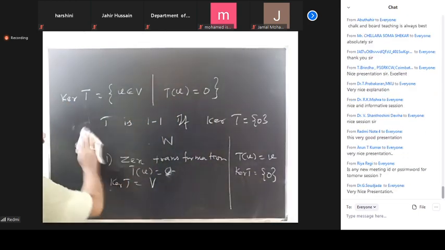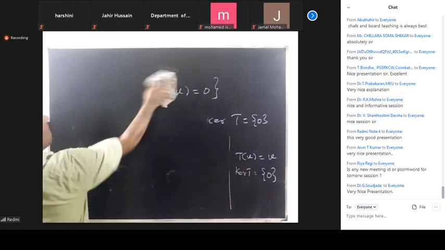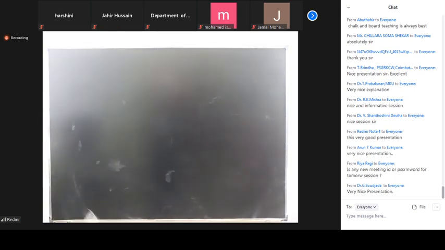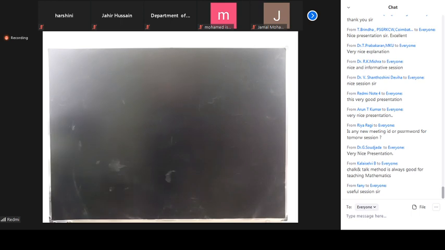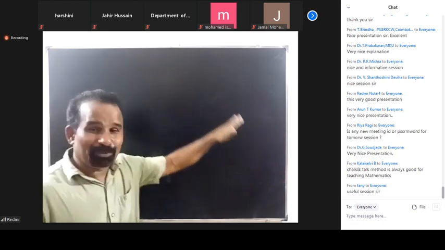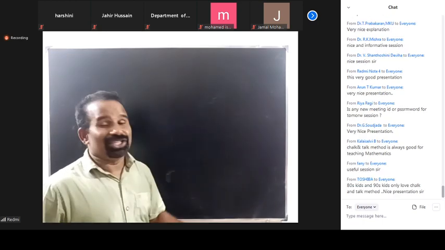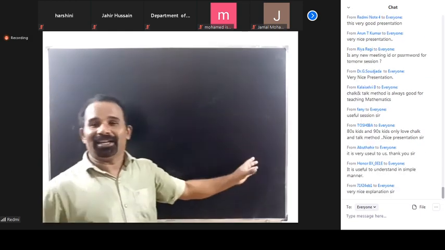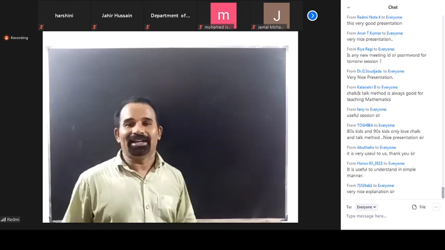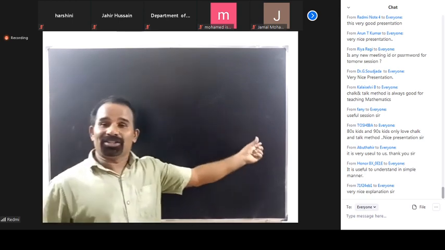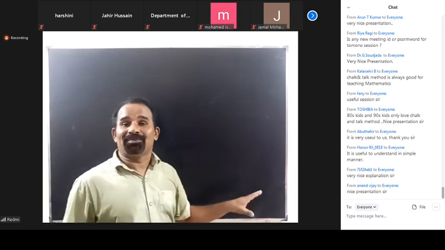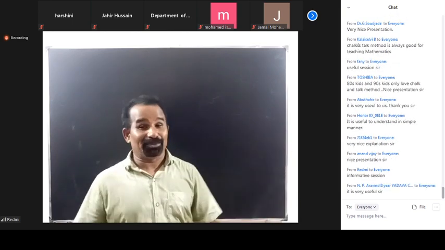So these are all things, a lot of things are there. Kernel T is a subspace, range T is also a subspace. What is the dimension? Dimension of kernel T is called nullity. Dimension of range T is called rank of T. Then rank plus nullity is equal to the dimension of the domain. There are a lot of things.